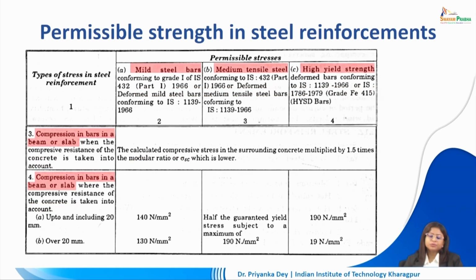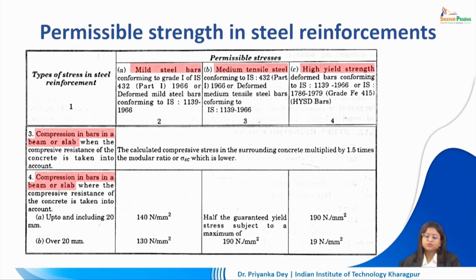With respect to compression in bars in beam or slab, for mild steel bars or medium tensile steel bars or high yield strength deformed bars, it is going to be such that the calculated compressive stress in the surrounding concrete should be multiplied by about 1.5 times the modular ratio. If we are dealing with compression in bars in the beam or slab, it depends on which type of rod or bar we are dealing with.